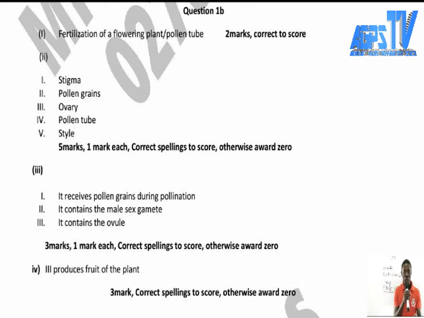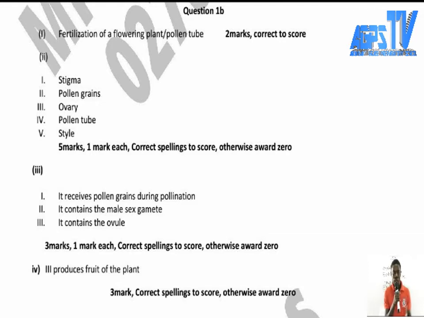So, fertilization of a flowering plant, or pollen tube. This answer will be accepted. And I hope you remember when you went for the workshop, the examiner told you that we have some specific answers in the marking scheme. If you write any other answer, they will mark you down. That is why students always fail in examination. If your answer is not in the marking scheme, they will mark you wrong. So learn how to answer this kind of questions.